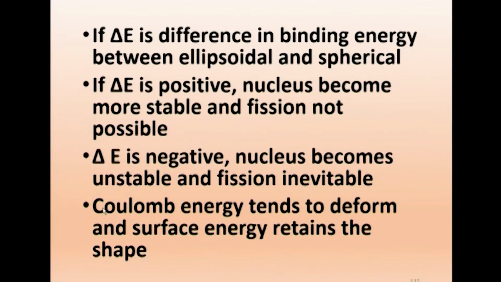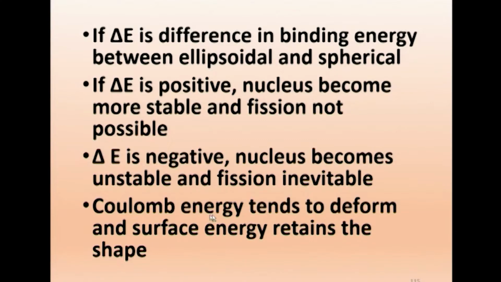Here, due to the Coulomb energy, the two parts of the nucleus will try to separate. The ellipsoidal nucleus will try to deform, and the surface energy, that is surface tension, will try to retain the shape.